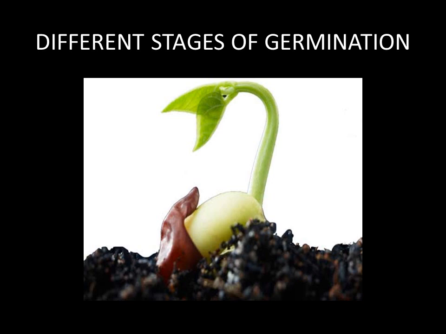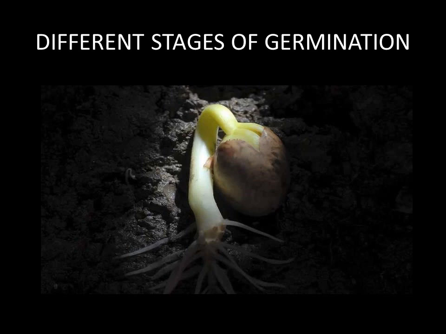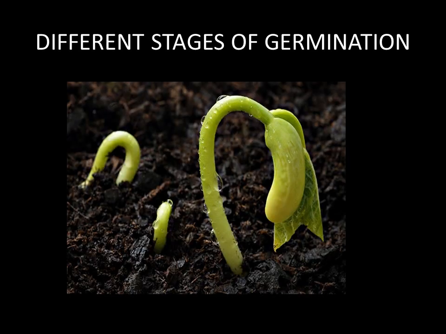The baby plant uses the food stored in the cotyledons and the root starts taking in water and minerals from the soil. The young plant develops tiny leaves and starts making its own food. Clear children? These are the different stages of germination.